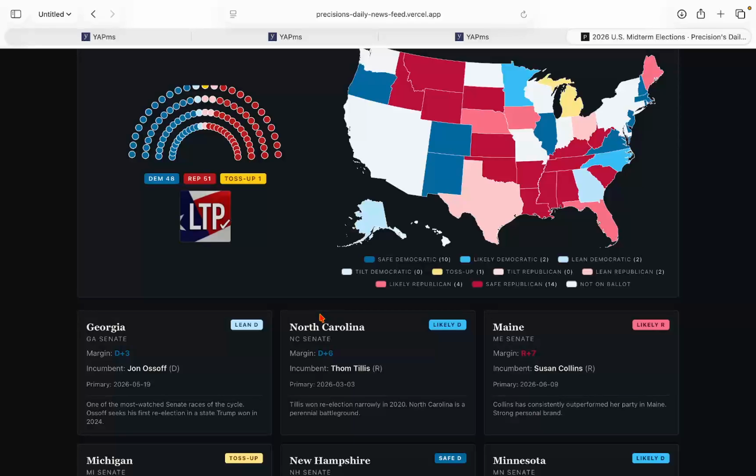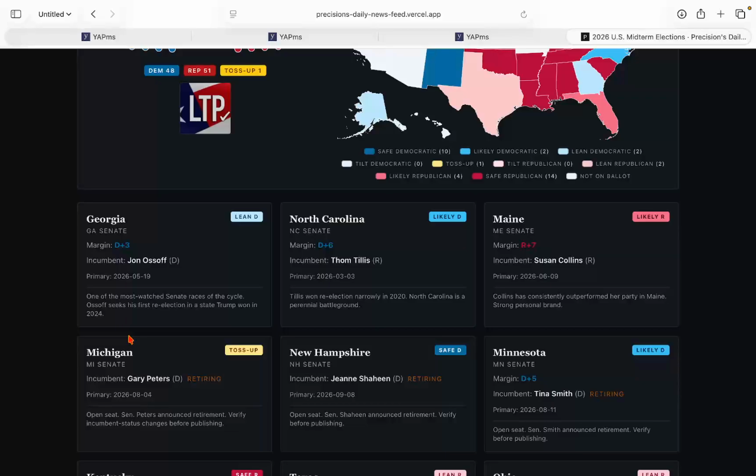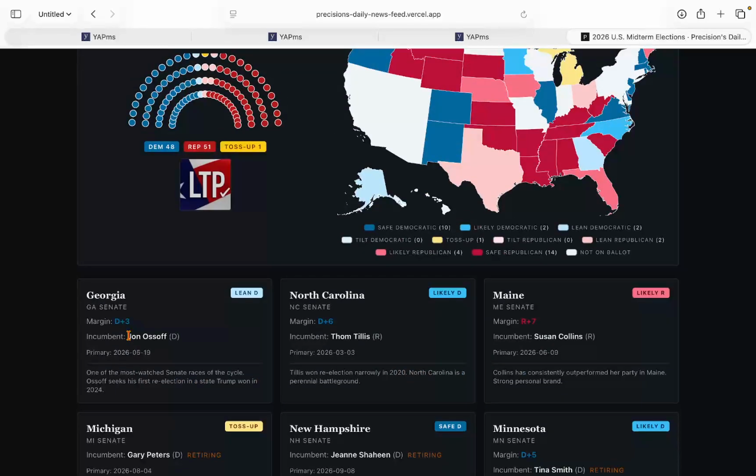In Maine, I just talked about that. It's +7 for Susan Collins. It was previously considered a tie. Now it's +7 just because Graham Platner dropped out, and they don't have a clear nominee for the Democrats. In Michigan, it will remain a toss-up. I cannot have a clear winner just because the Democratic primary is so tight.